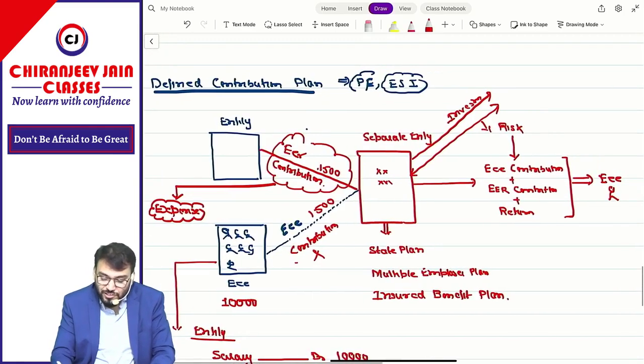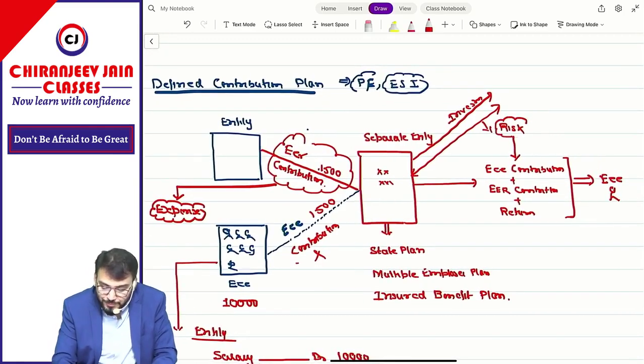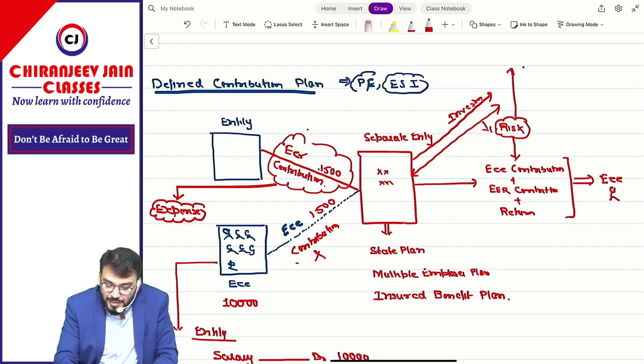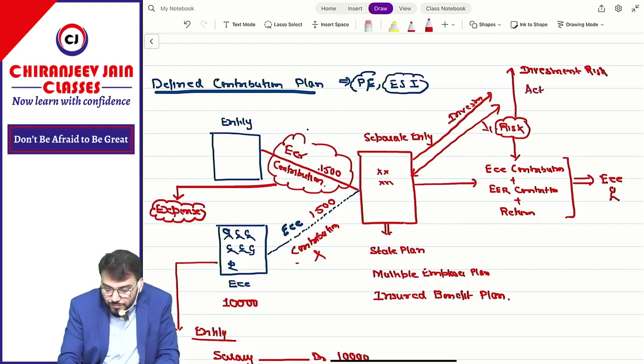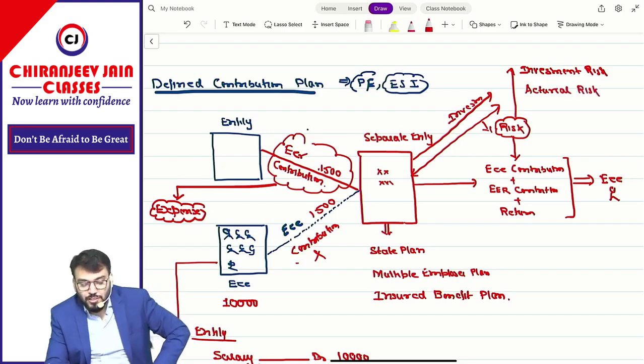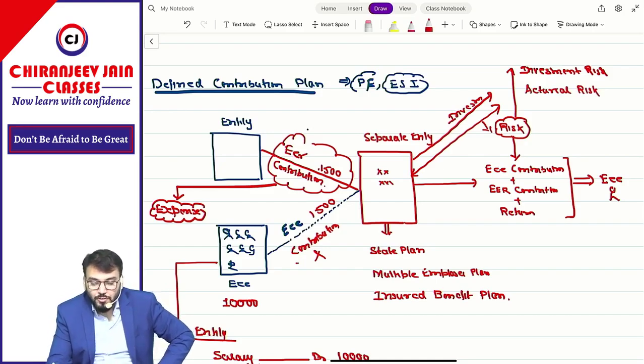Correct. Now this risk is of two types. One is known as investment risk. One is known as actuarial risk.